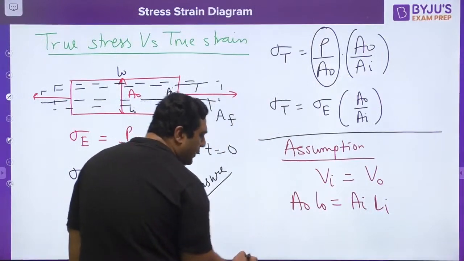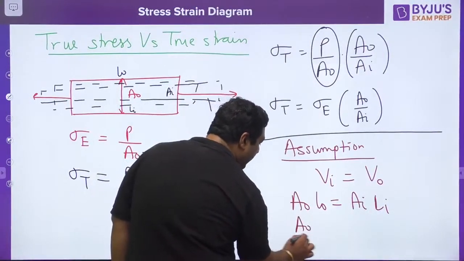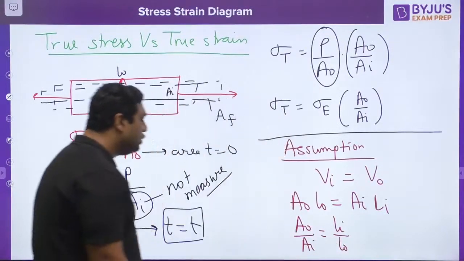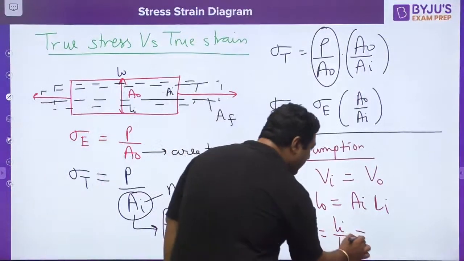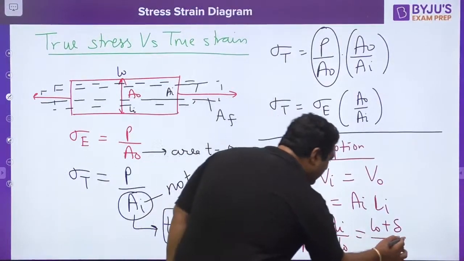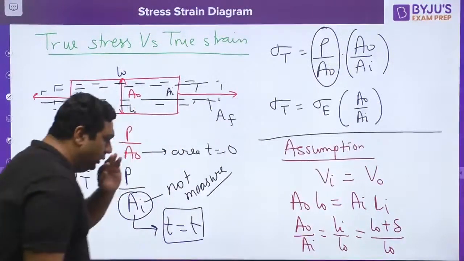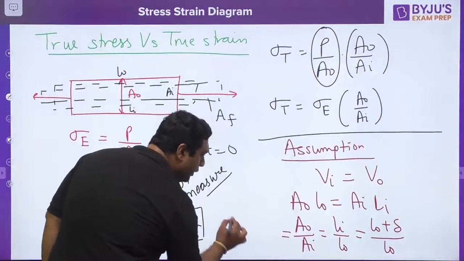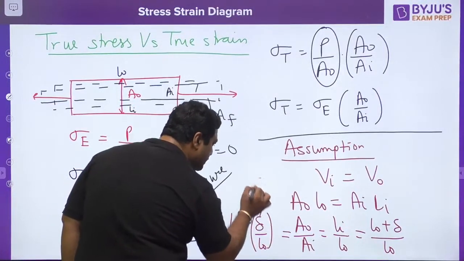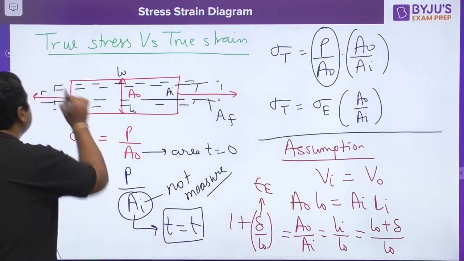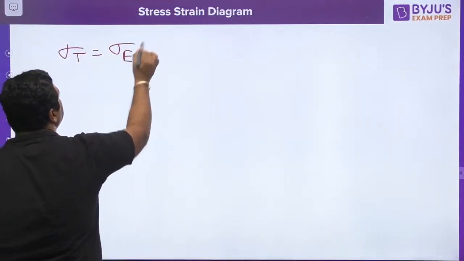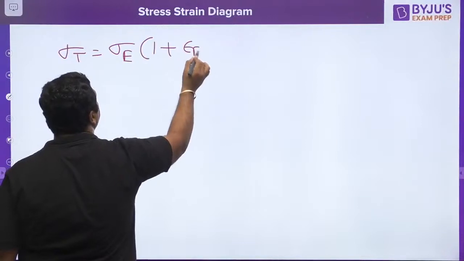So A naught by Ai is equal to Li by L naught. Li is nothing but L naught plus delta L, because some length has increased, divided by L naught. So you can write it as 1 plus delta L upon L naught, and this is nothing but the engineering strain. So the expression for true stress comes out to be engineering stress into 1 plus epsilon E.